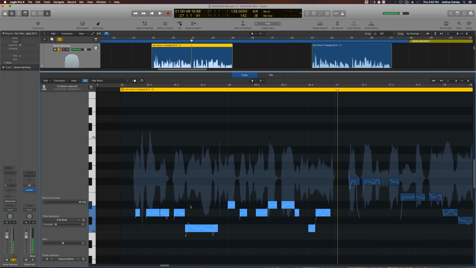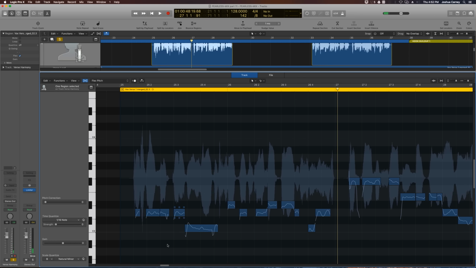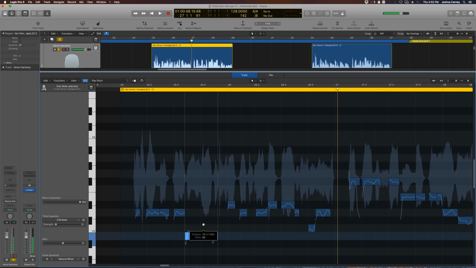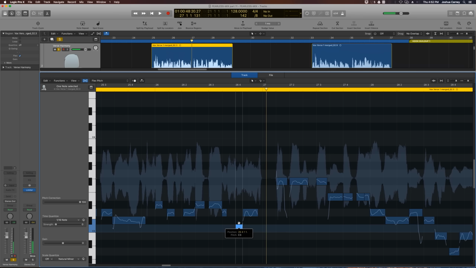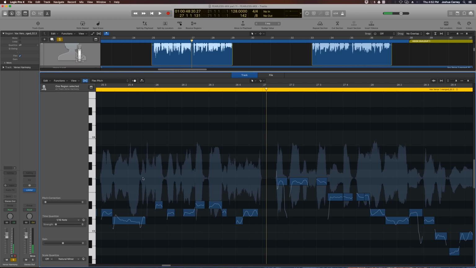So in this case, I'd rather just do some manual editing. So the first thing is that the note C needs to move up to C sharp, since there's no C in the key of B minor. I'll go ahead and turn off the scale quantize as well. There's another C over here that needs to be moved up to C sharp as well.